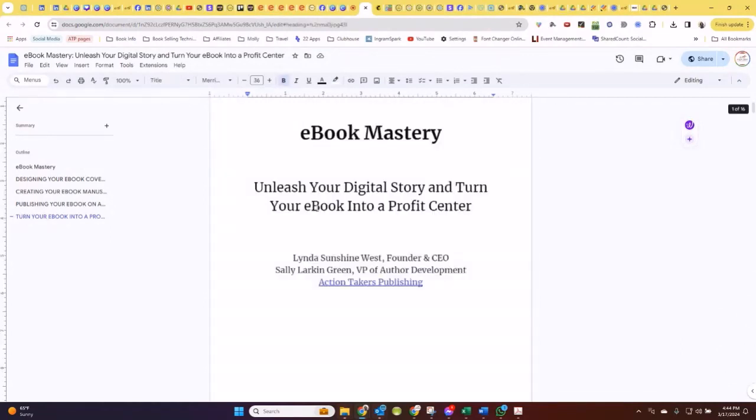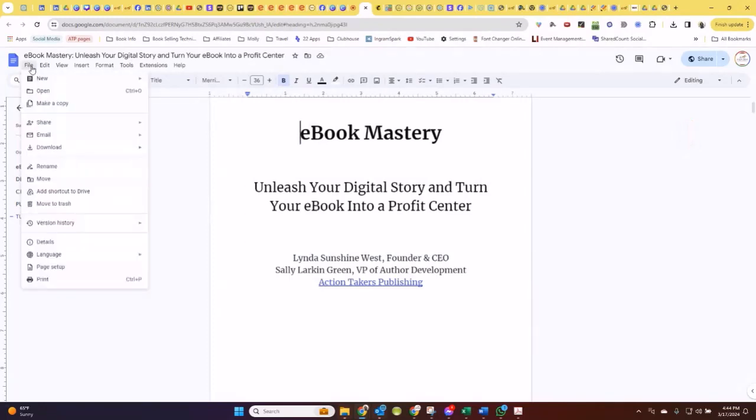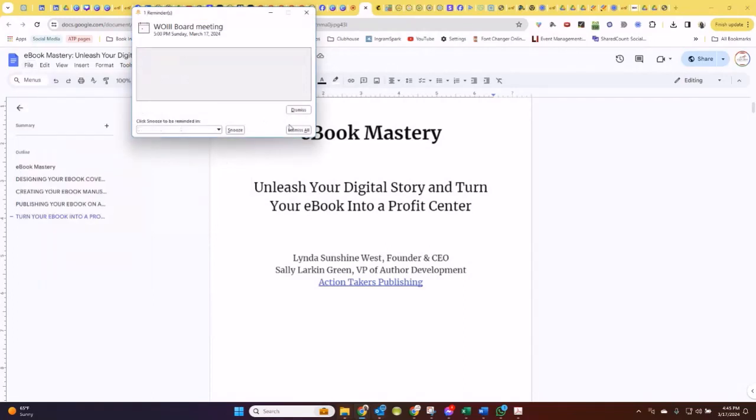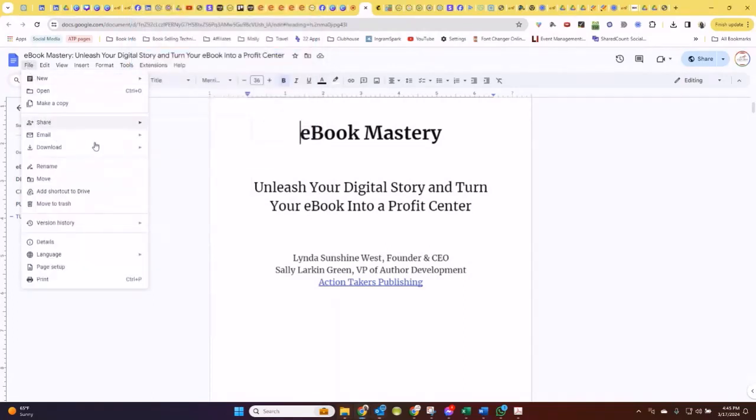So what's my next step, Sally? Now that I've written my content and I've created my table of contents, what's my next step? I need to save this as something, right? Yeah. So you're going to save that as a docx or a doc. So in Google Drive, you would go File, Download, and then save it as Microsoft Word DOCX.